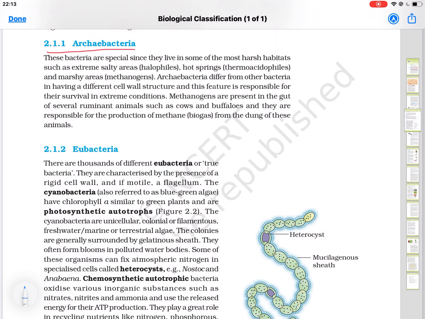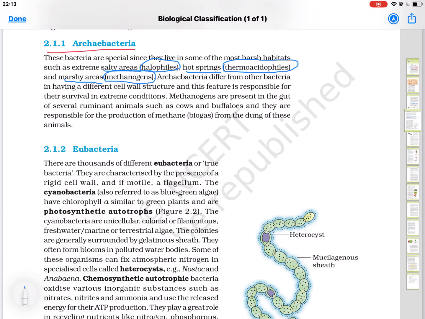When they are present in salty area, they are known as halophiles. When they are present in hot springs, they are known as thermoacidophiles. And when they are present in marshy area, they are known as methanogens. So learn these words. In one word, these words can be asked.